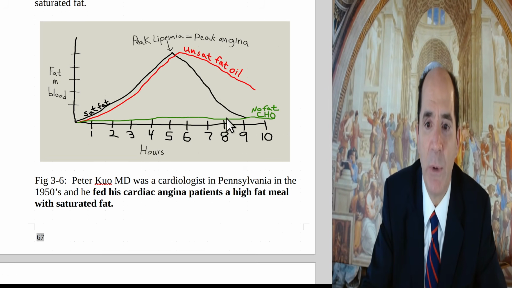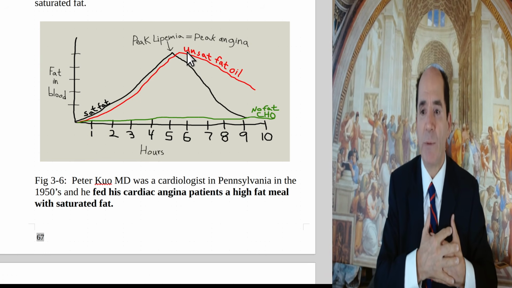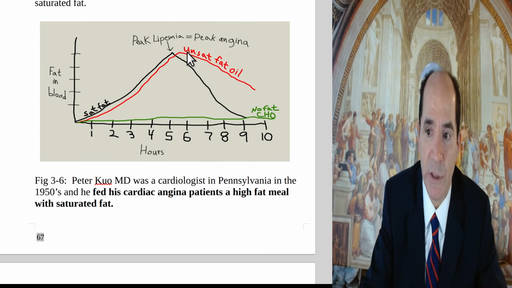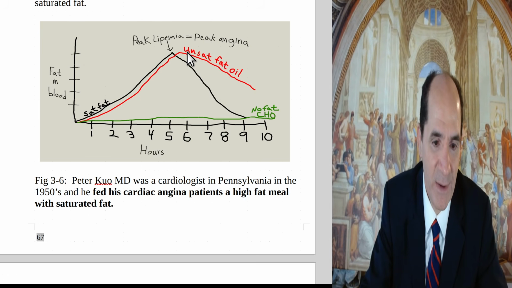And just so you can see, when the people ate just a pure carbohydrate diet, they didn't bump their lipids. And that's what you want. Because the patients, Peter Cole did this with angina patients, and right when they were at peak lipemia, that's when they had the most angina attacks, cardiac atherosclerosis, coronary artery disease-related chest pain, which is a pretty dangerous thing to do. They had no way to effectively treat the patients in those days. There was no cardiac cath, angioplasty, or stenting back in those days.